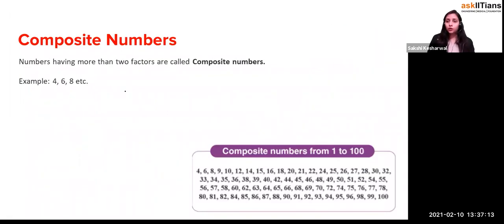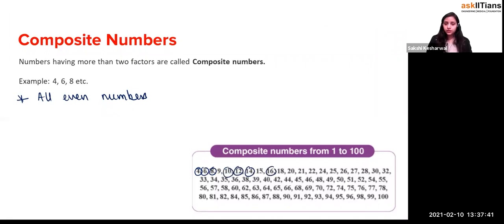Okay. Now, what are composite numbers? Composite numbers are just the reverse of prime numbers, right? The numbers which have more than 2 factors are known as composite numbers. So if you take all the even numbers, which are multiples of 2, even numbers will be 4, 6, 8, 10, 12, 14, 16. So these are the composite numbers written from 1 to 9.